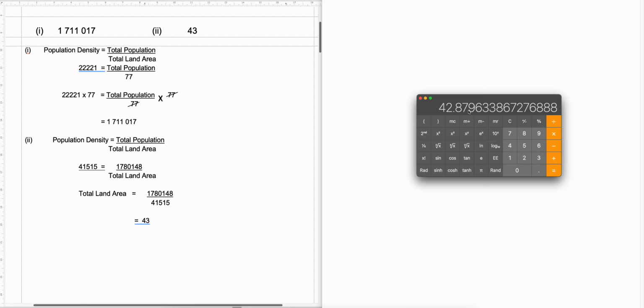So a lot of careless mistakes. A lot of you are just cutting out numbers instead of rounding off properly. That is why you didn't get the mark. So please be careful.